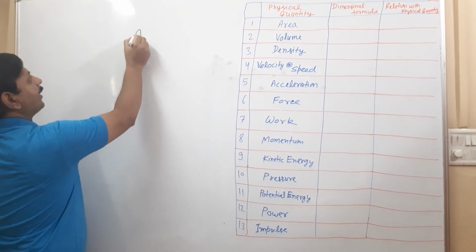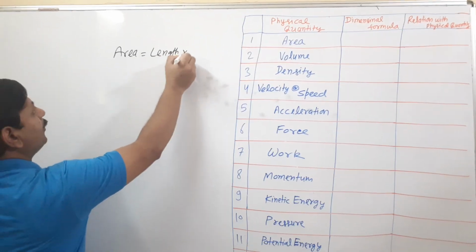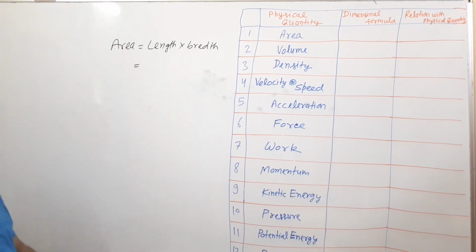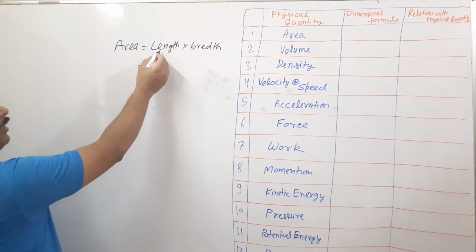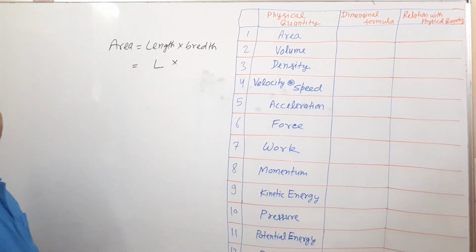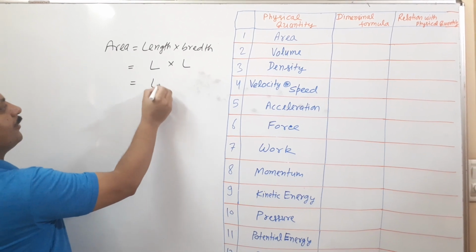What is area? Area is equal to length into breadth. Length is represented by L, breadth is also in terms of meter, that is also L, so that becomes L square.